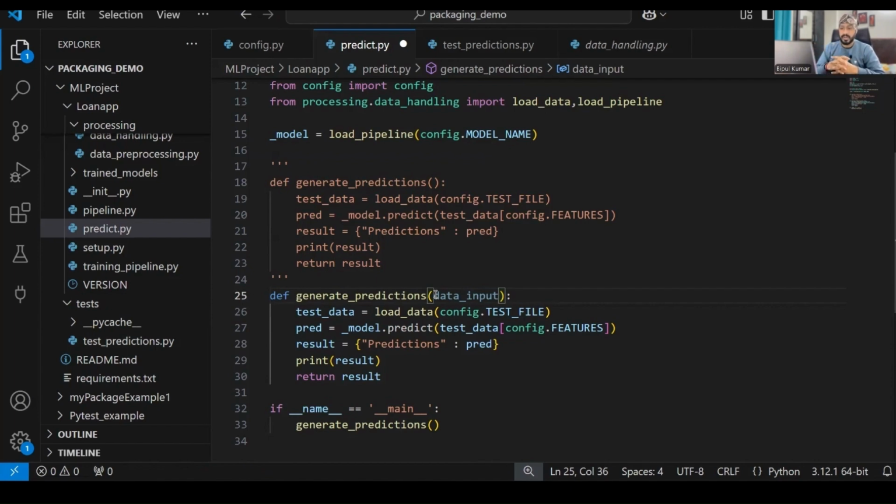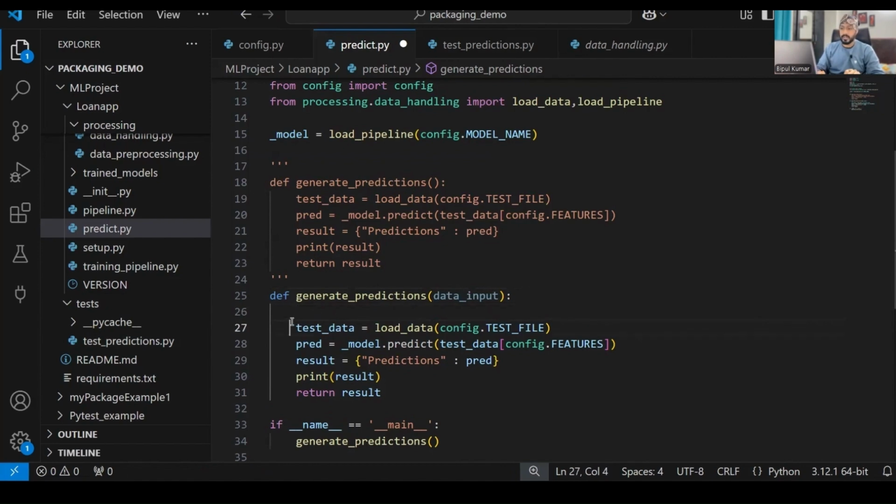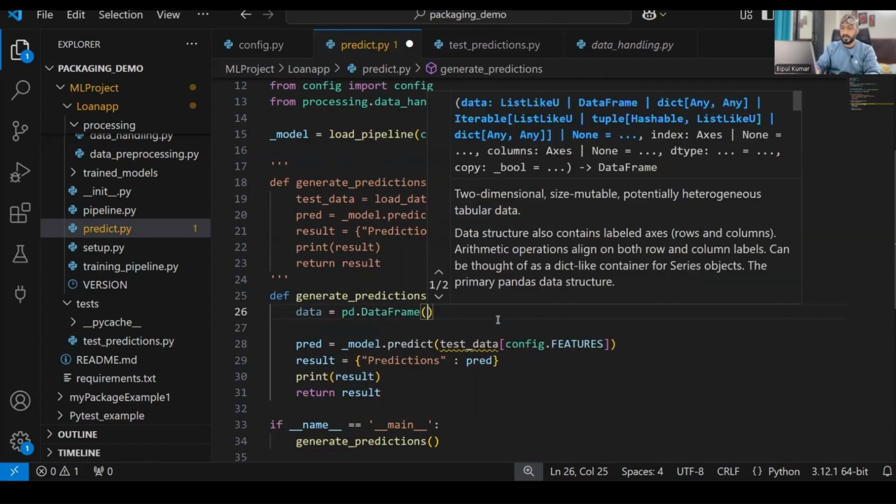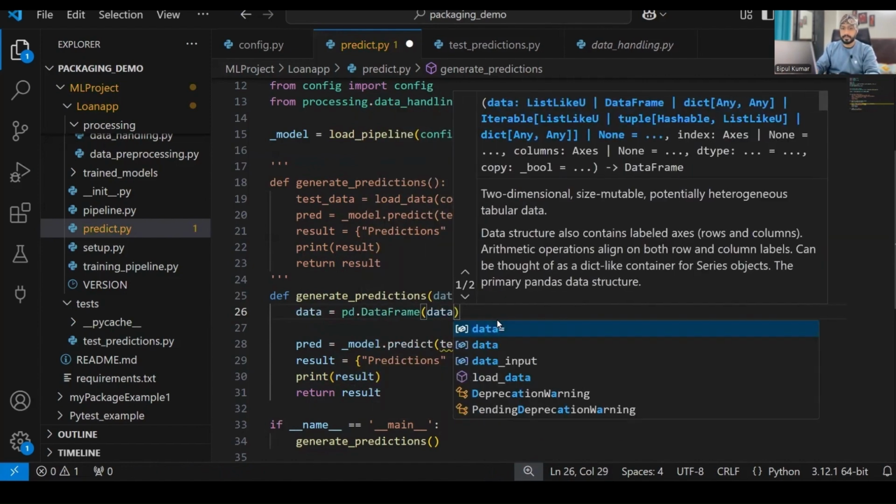When we do the data input, the next thing we have to do is convert it. This thing I'll just remove from here. Now we have to convert this into a data frame, because test data was already in a data frame, right? So data is equal to pd.DataFrame of data input.